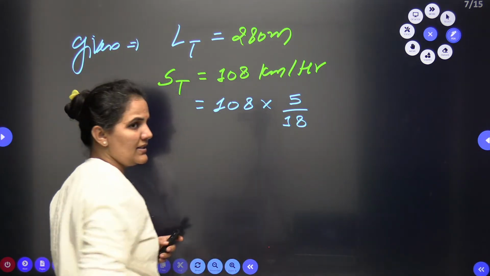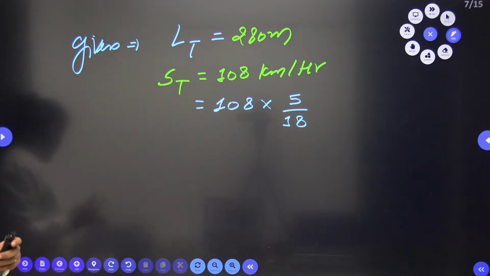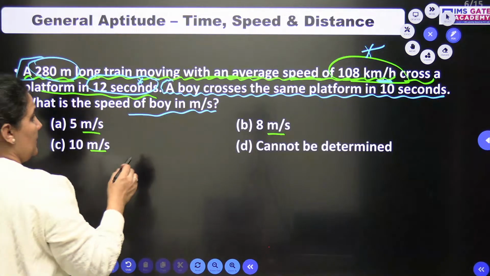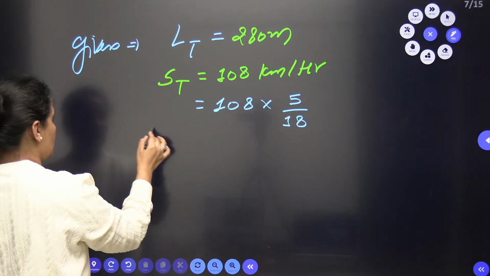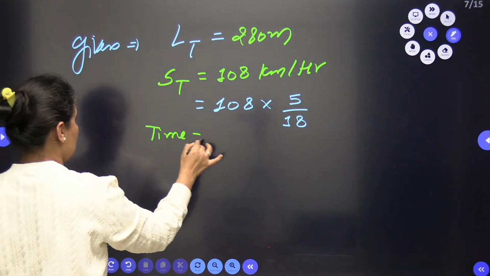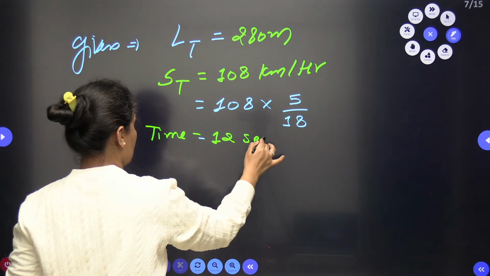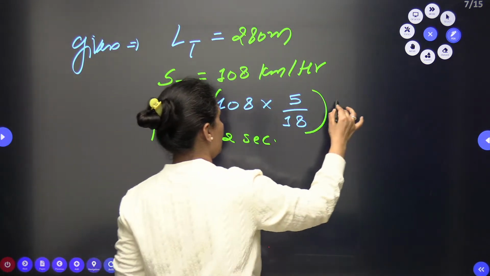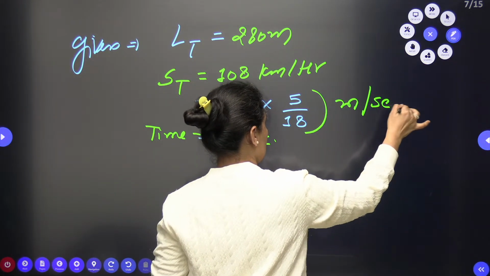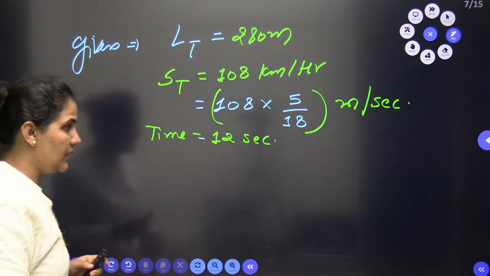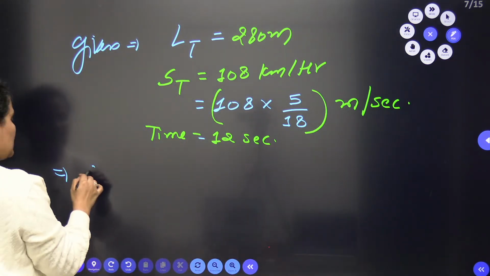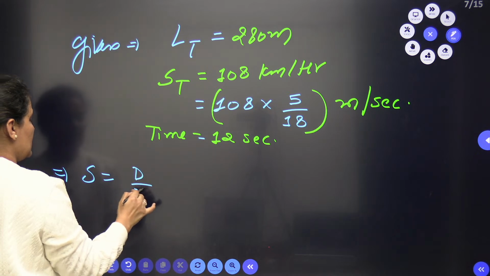Let it be as it is, because when I solve I will use it directly there. The time is also given to me: the time taken is 12 seconds, and this speed is in meters per second. So now when I use this, speed = distance by time.